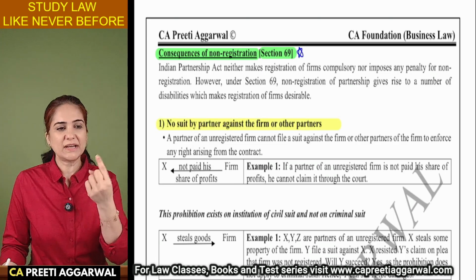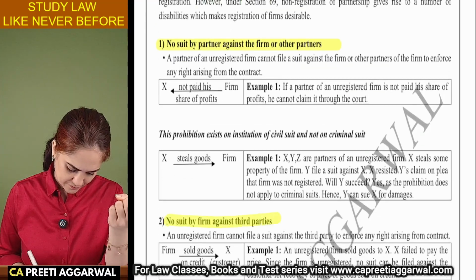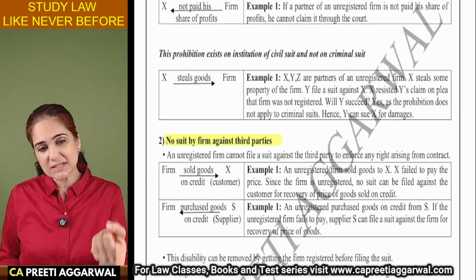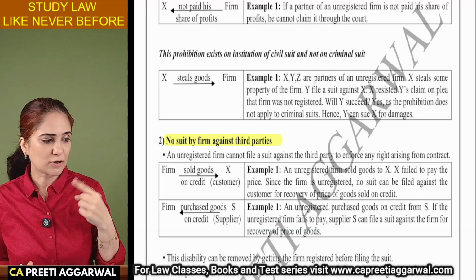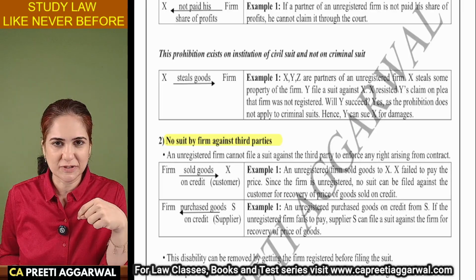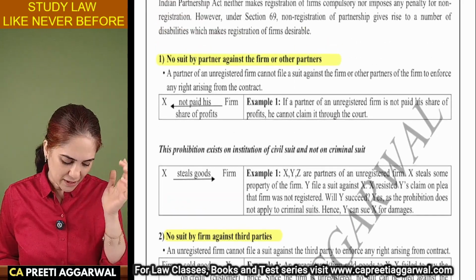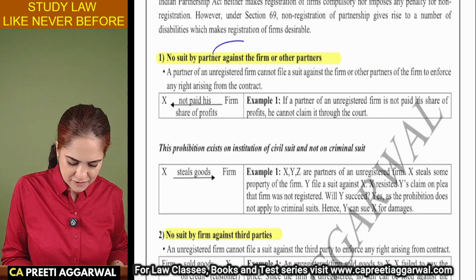Firm cannot file a case against the outsiders. But outsiders can file a case against the firm. Firm cannot file a case against the partner. Partner cannot file a case against the firm. So no suit by the partner against the firm.